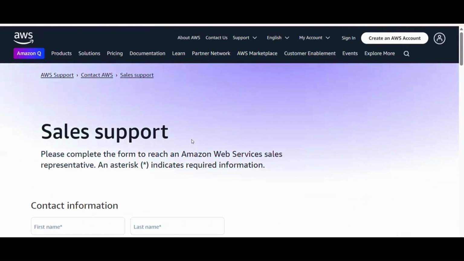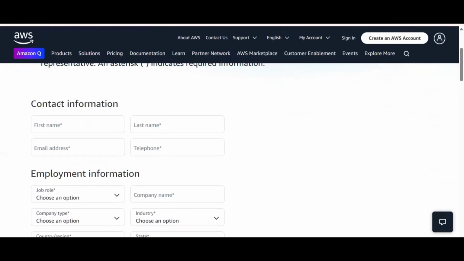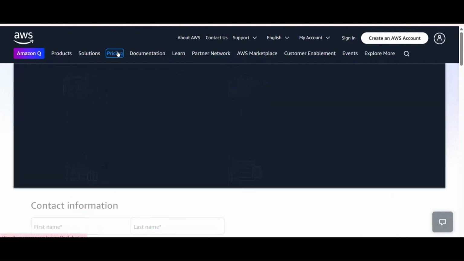And for this, if we are interested, we can connect with the Amazon team, where we can get in contact with the sales team, and they will provide us all the details by connecting with the end user without any charge. They will help us understand how to get the pricing deal.